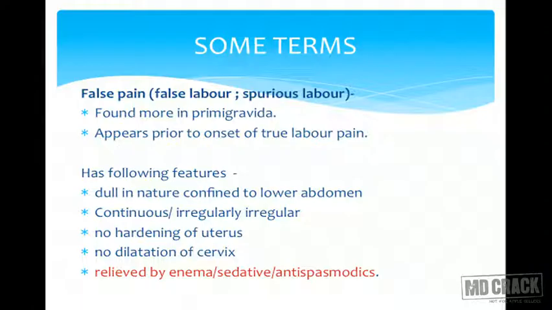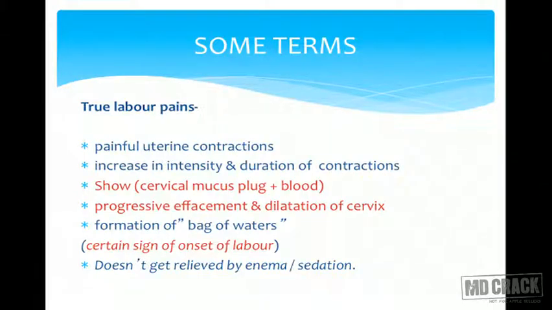And in such cases where the patient is having this type of pain, what do we do? Usually, we either give an enema to the patient or some sedatives or antispasmodics. After sedatives, she sleeps and she wakes up with either no pain or she lands up in true labor. So that's the differentiating point, that if the pain subsides by giving enema, sedatives and antispasmodics, then that pain is not true labor pain, but it is actually false labor pain. What are the true labor pains? The contractions would be painful.